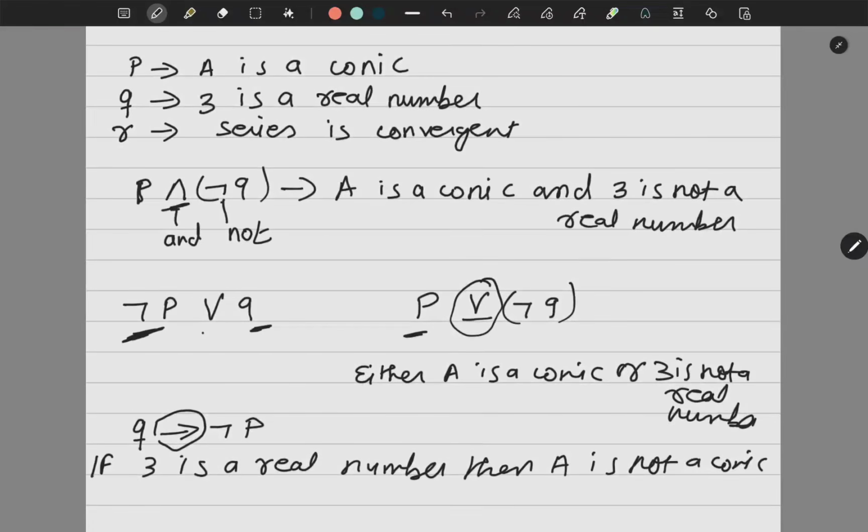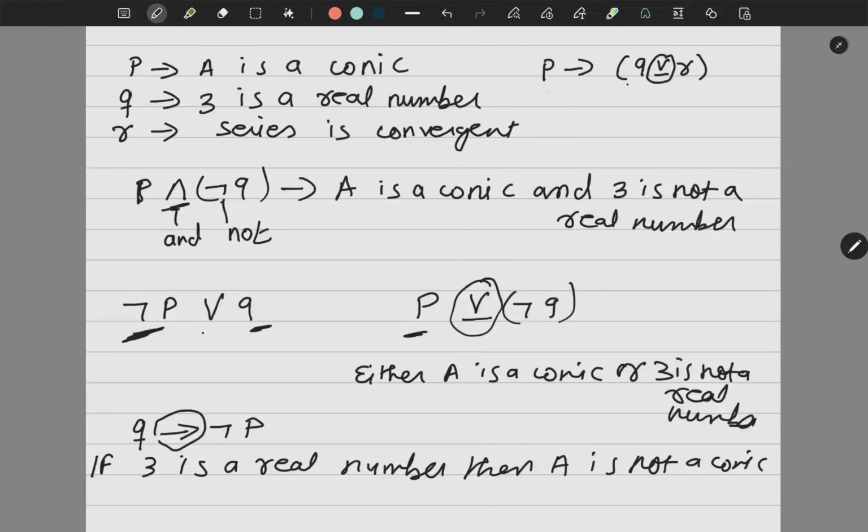Now suppose I am giving you P implies Q or R. How will I read this? The moment a conditional comes, I should start with if. So if A is a conic, then either 3 is a real number or the series is convergent. Because of this, I am using either-or.